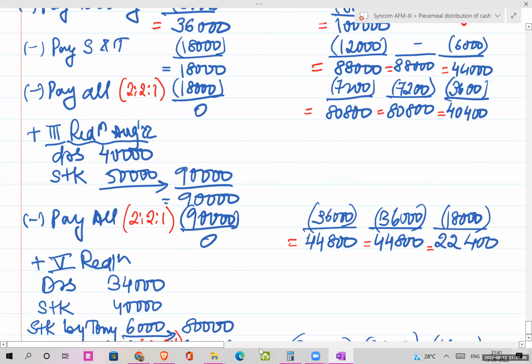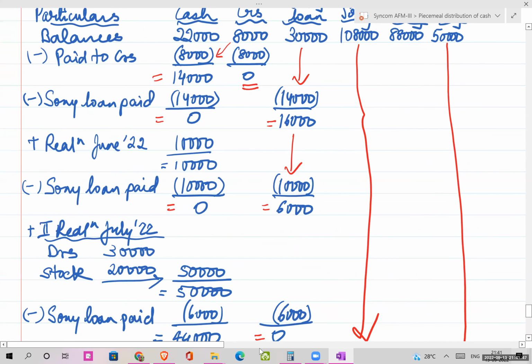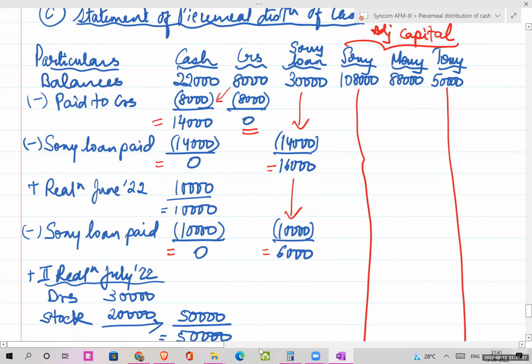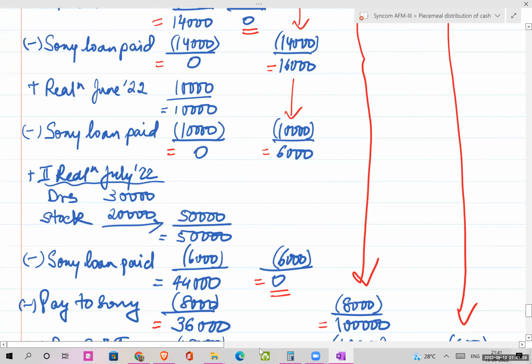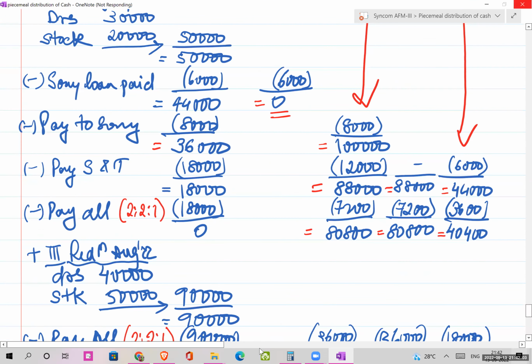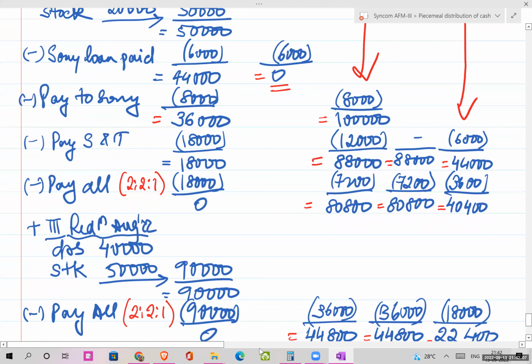Then have a quick look. This was your first step. Paying creditors first, 8,000. Then paying Sony's loan, 30,000. Then paying Sony 8,000. Then paying Sony and Tony 12,000 and 6,000 respectively. And then balance बच गया है तो pay all the partners.